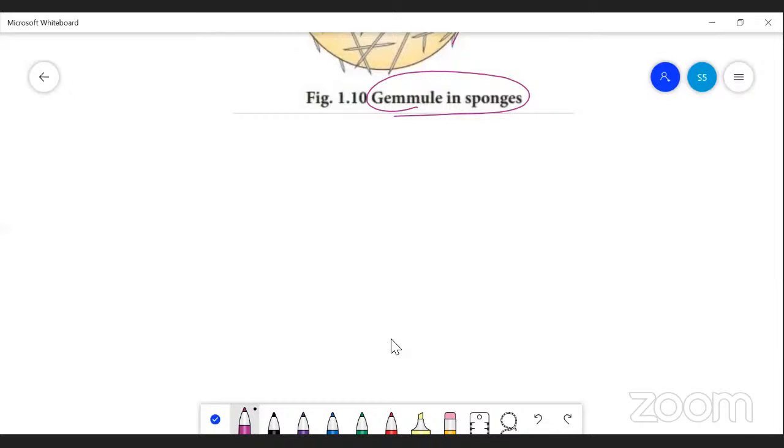Remember this. Okay. And the next one is fragmentation. In fragmentation, when an organism is divided into many pieces, the body parts are broken into many pieces. Each piece is able to develop into a complete organism. This process is also called pedal laceration.